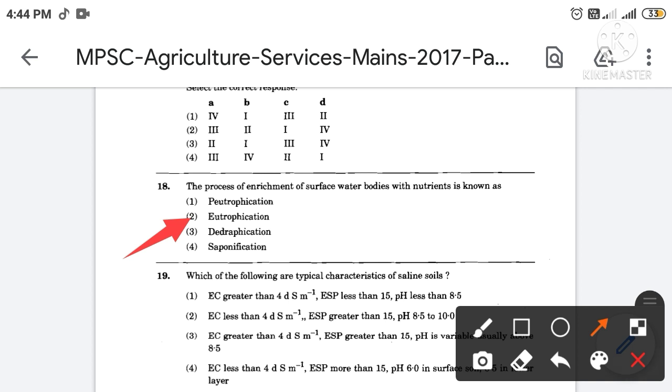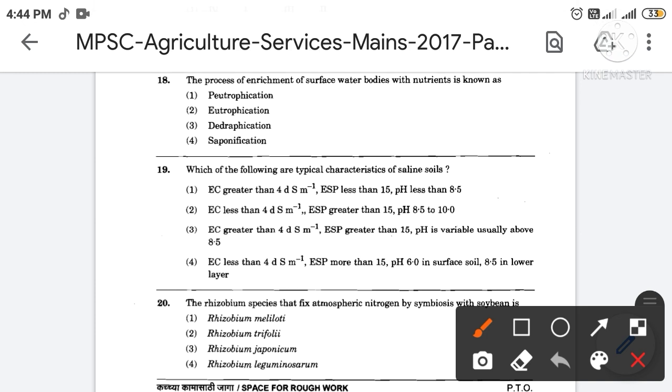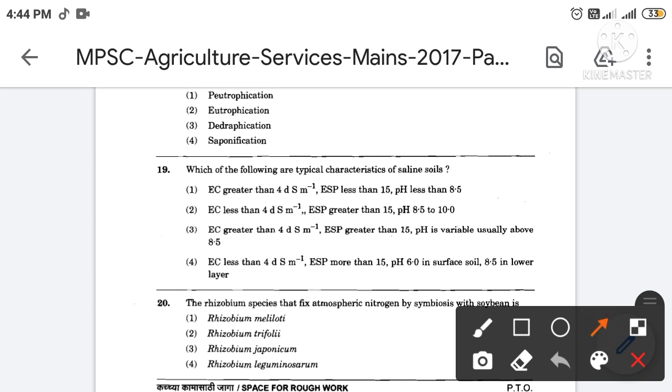Then next, which of the following are typical characteristics of saline soils? The correct answer is option number 1. So the characteristics of saline soil is EC greater than 4, ESP less than 15 and pH less than 8.5.